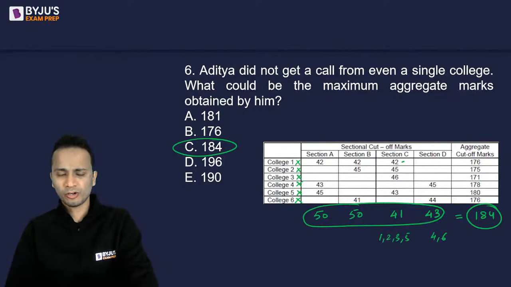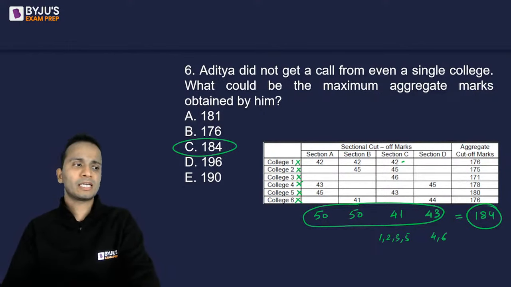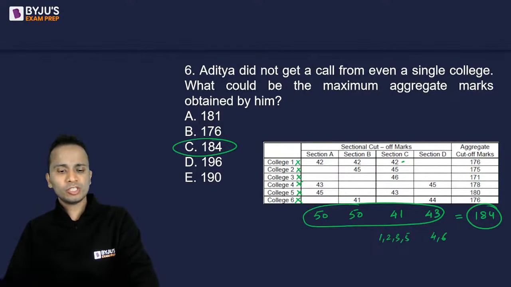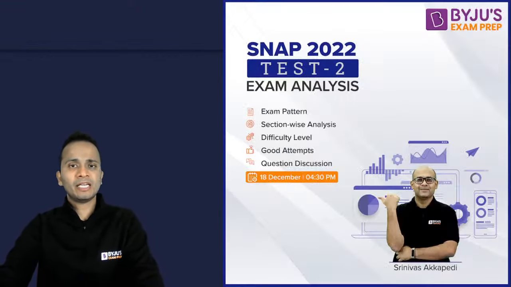So obviously this is not fair to other students, but nothing can be done, right? This is how CAT treats things. So these questions will be removed, then the normalization will happen and you will get your scorecards. Nothing can be done in this direction.